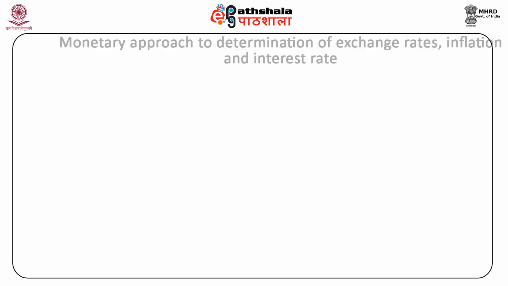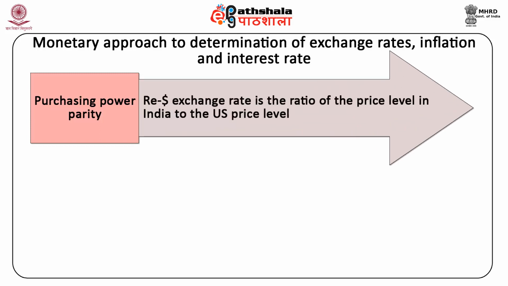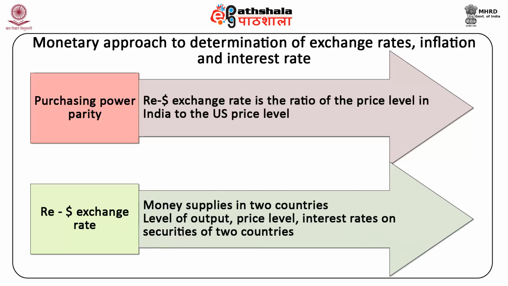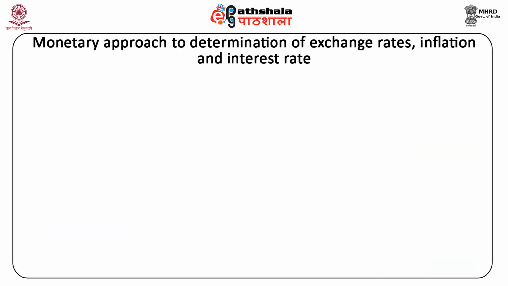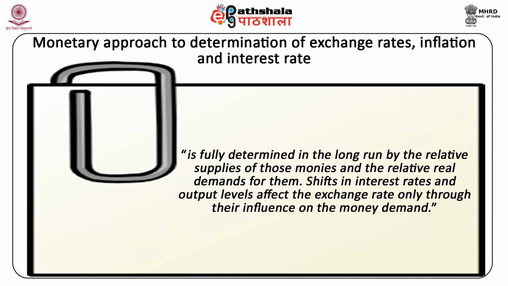According to purchasing power parity, the rupee-dollar exchange rate is the ratio of the price level in India to the US price level. Thus, from the equations we get that the rupee-dollar exchange rate is determined by the money supplies in the two countries, level of output, price level, and the interest rates on the securities of the two countries. The monetary approach thus states that the exchange rate is fully determined in the long run by the relative supplies of those monies and the relative real demand for them. Shifts in interest rate and output levels affect the exchange rate only through their influence on money demand.